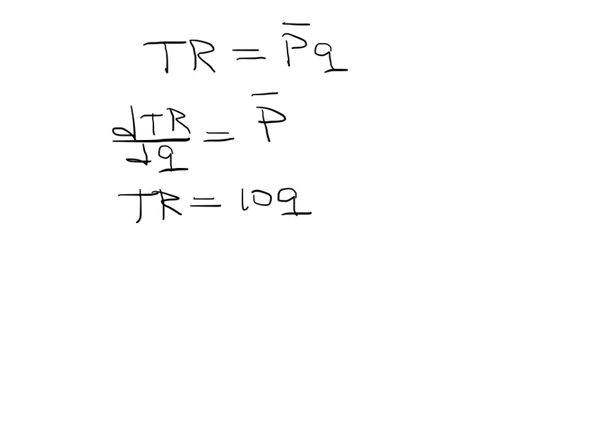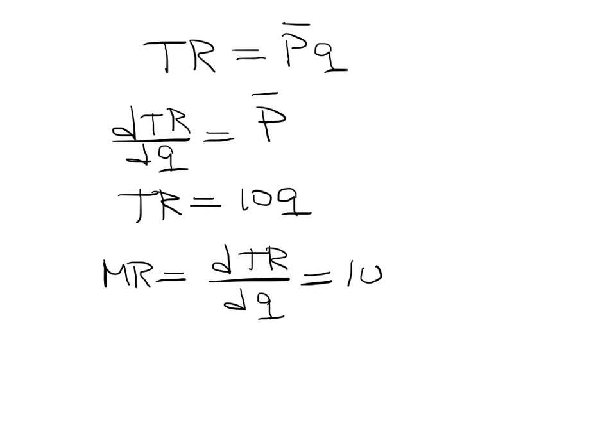So the price is constant at 10, and the total revenue will look like this. The marginal revenue for this perfectly competitive firm, where the price is constant at $10, is going to be the derivative of the total revenue equation, which is going to be equal to 10. So again, we found that the marginal revenue and the price are exactly the same for a perfectly competitive firm.